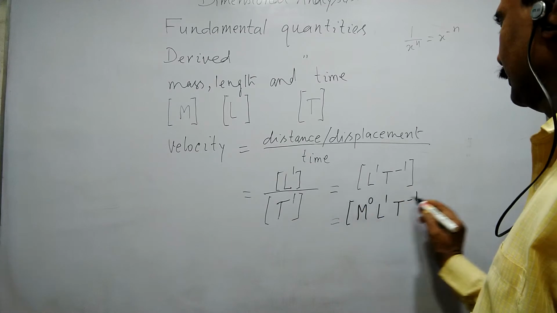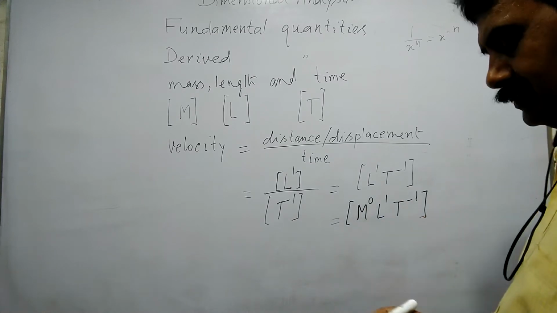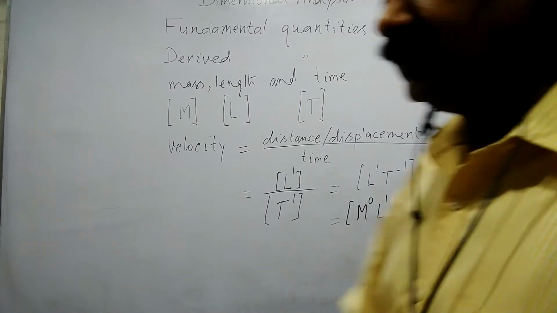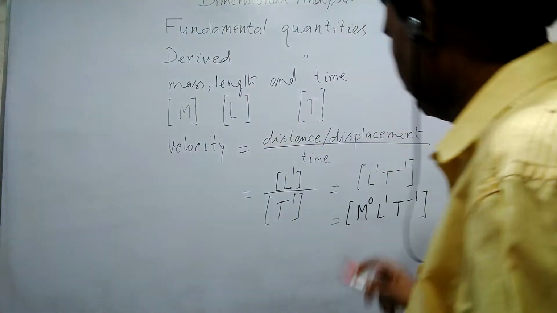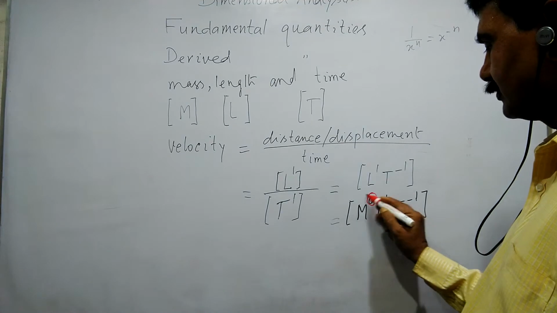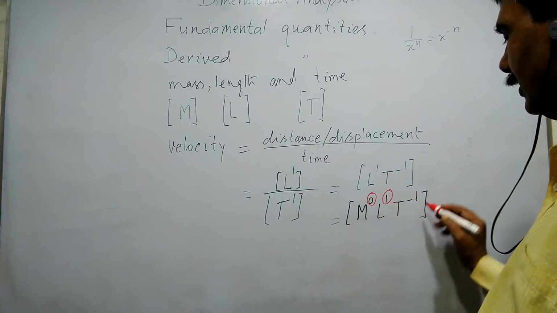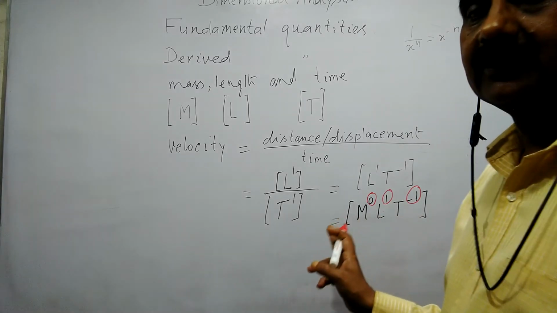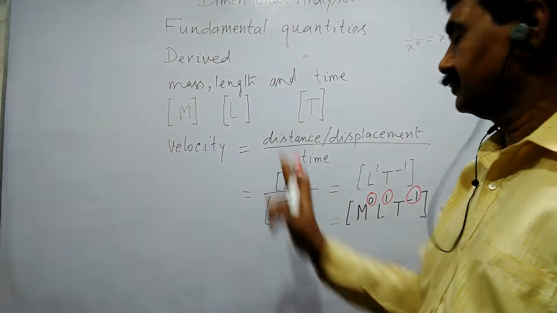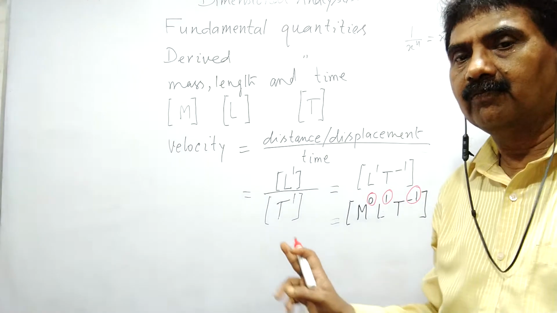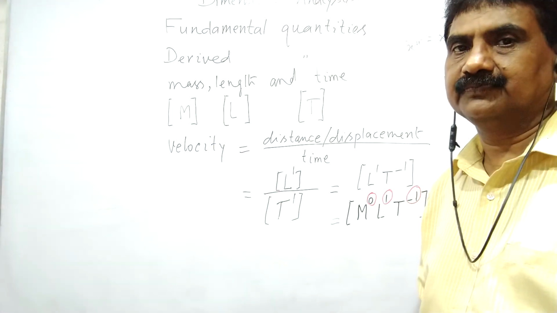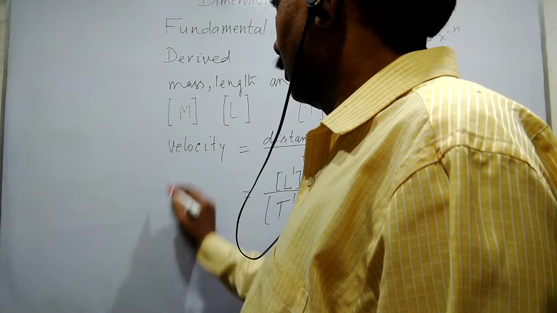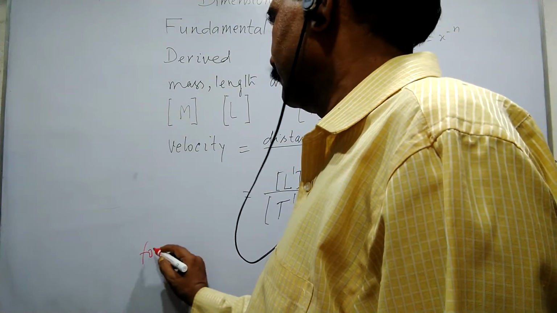Are you getting it? These powers, the power raised on mass, on length, and on T, are said to be the dimensions of velocity.